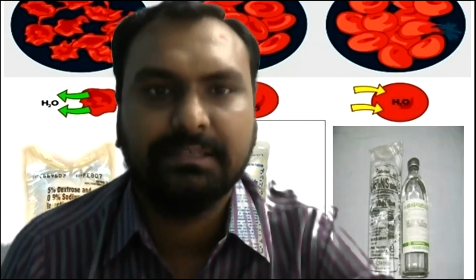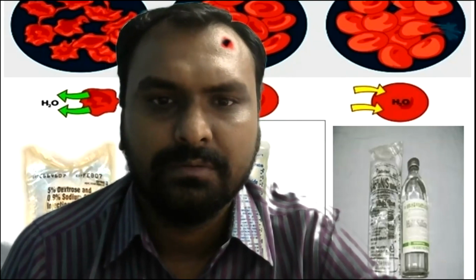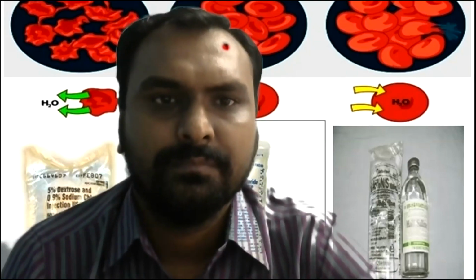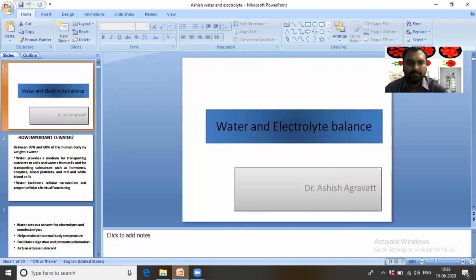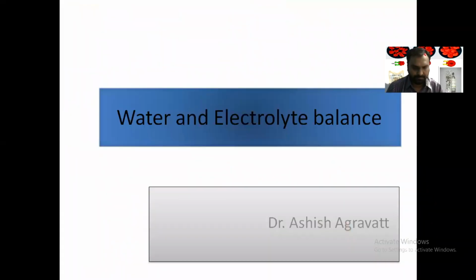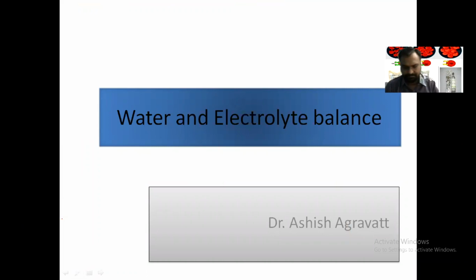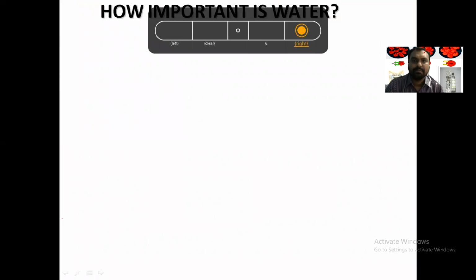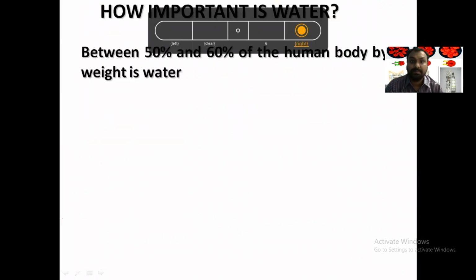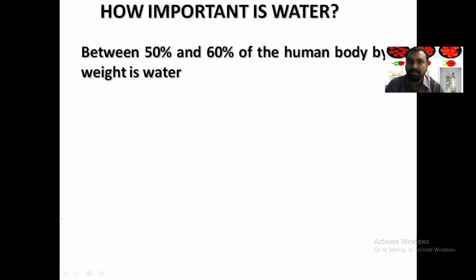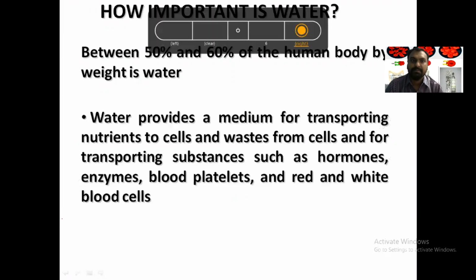So I am sharing the screen with you now. So, water and electrolyte balance. So why is this important? Because 50 to 60% of the human body is made up of water, right?